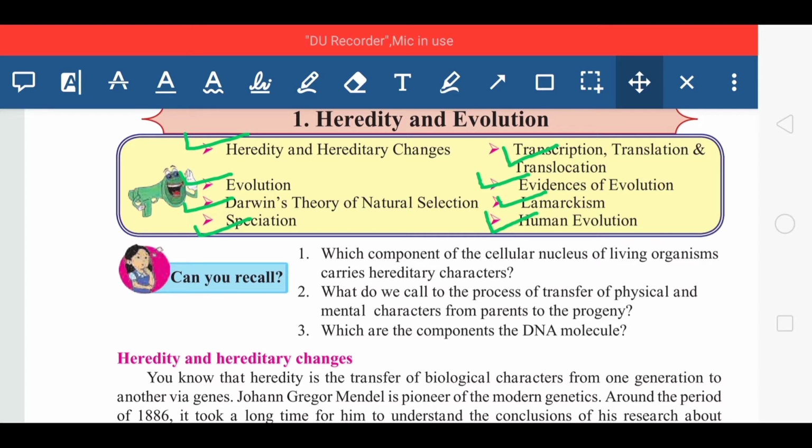And evolution is the gradual changes which occur in any organism for continuation of that species. So these two concepts are totally different.